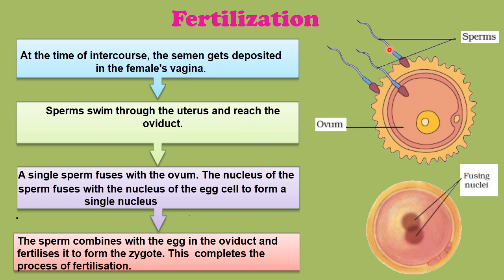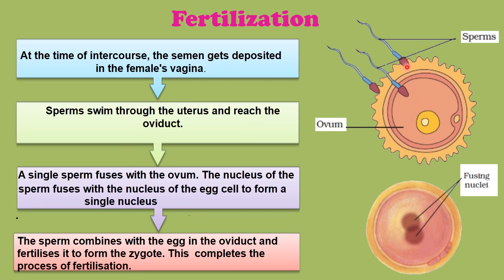So here you can see that only one of the sperm will enter into the ovum. There will be some chemical change as soon as one sperm is going to enter into the ovum. There will be a chemical change in the ovum and no more sperm will be able to enter into the ovum. After entering into the ovum, here you can see fusing two nuclei. So the nucleus of sperm and the nucleus of ovum will fuse and will change into one nucleus.